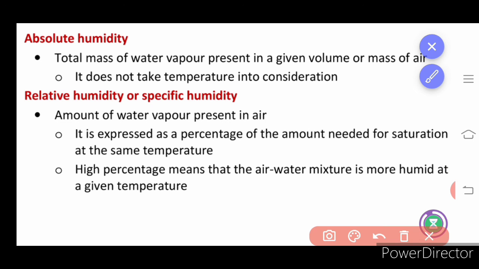Relative humidity is expressed as a percentage of the amount needed for saturation at the same temperature. That is, it can rain, so saturation corresponds with rain. A high percentage means that the air-water mixture is more humid at a given temperature. Percentage of saturation deals with raining capacity.